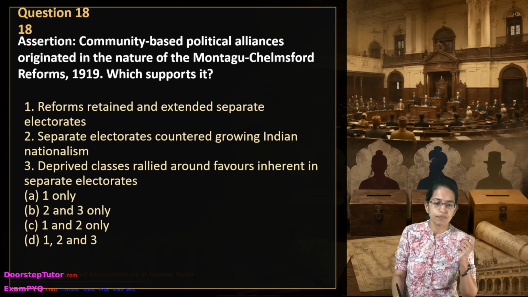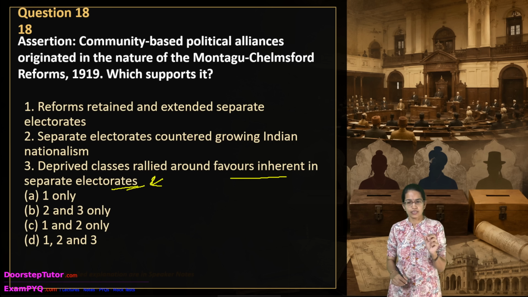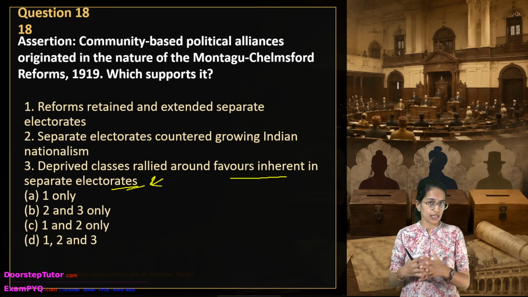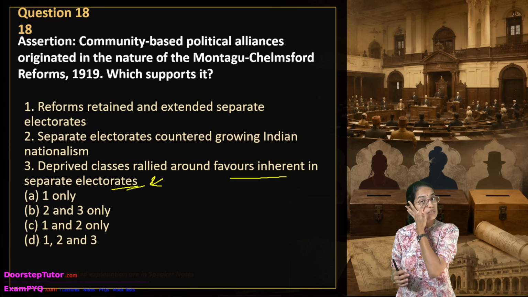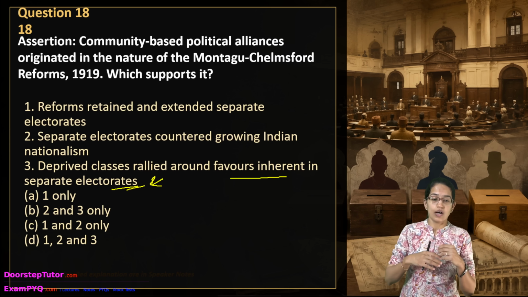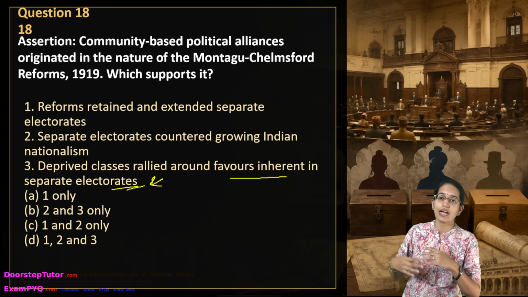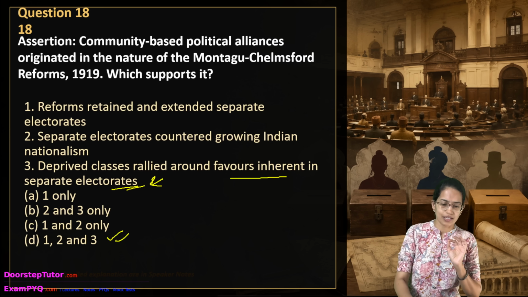that was initiated. Now the third one is interesting to understand. Deprived classes rallied around the favors inherent in the separate electorates. Now this is very important to understand. Why? Because this was actually a behavioral consequence. Initially it was for religious and communal differences. However, when it was given to one, it was favoring the inheritance for the remaining groups as well. So deprived classes were thinking that they would have similar structural incentives as the religious and communal incentives that were given. So all 3 of them would be the correct answer for this question.